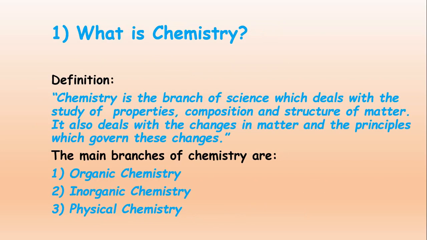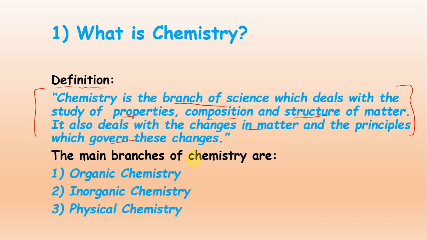point number 1. What do you mean by chemistry? The definition for chemistry is that it is the branch of science which deals with the study of properties, composition and structure of matter, right? Furthermore, it also deals with the changes in matter and the principles which govern these changes. This is the definition of chemistry.